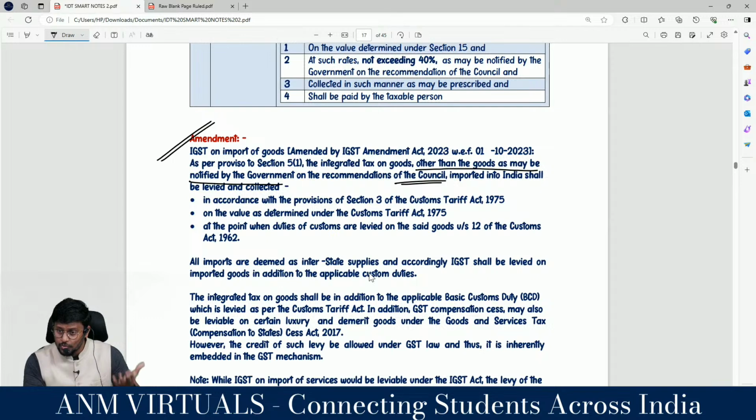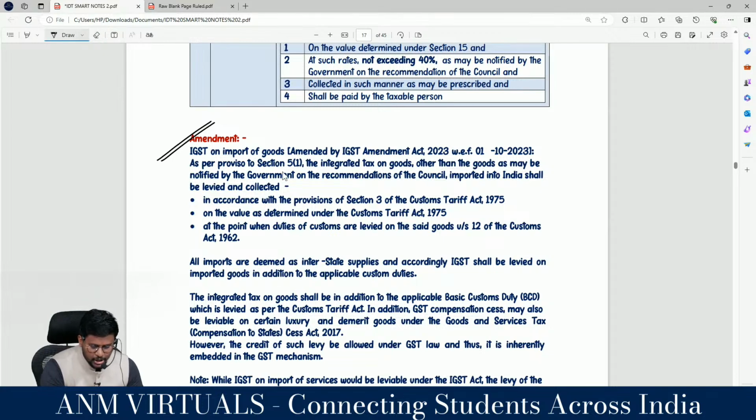முன்னாடி import of goods ஃபுல்லாவே யார்கிட்ட இருந்துச்சு? அப்போ அந்த எக்ஸெப்ஷனை கிரியேட் பண்ணத்தான் proviso amend பண்ணிருக்காங்க. As per proviso to section 5(1), the integrated tax on goods other than goods as may be notified by the government on the recommendation of the council imported into India shall be levied and collected in accordance with the provisions of section 3 of the CTA, correct? On the value determined under the Customs Tariff Act at the point when duty of customs is levied on the said goods under section 12 of the Customs Act.